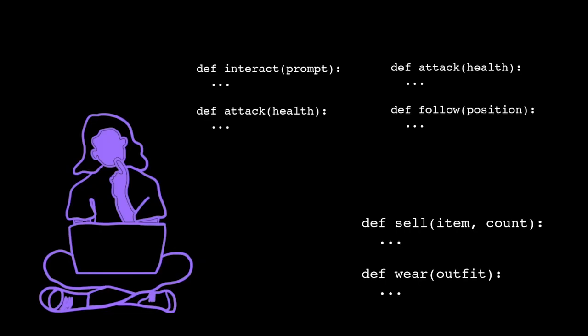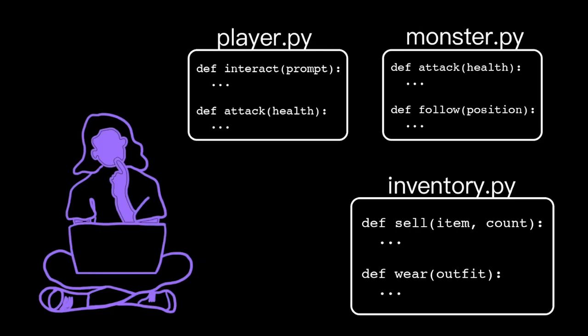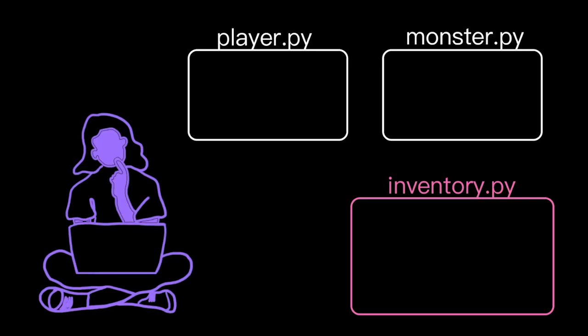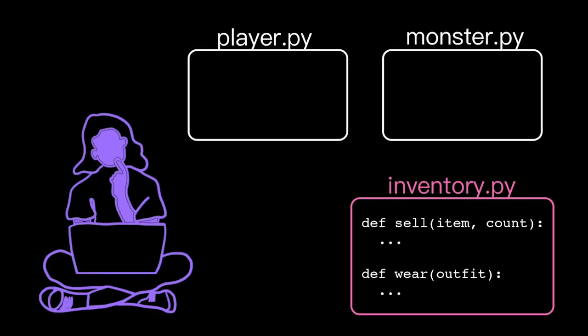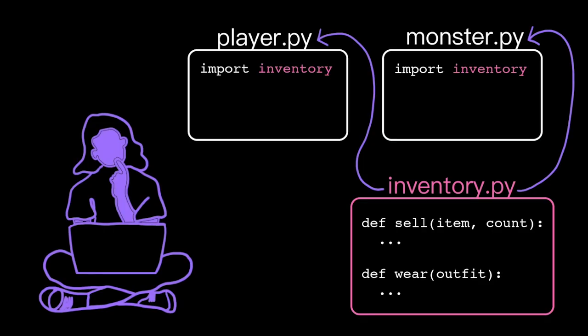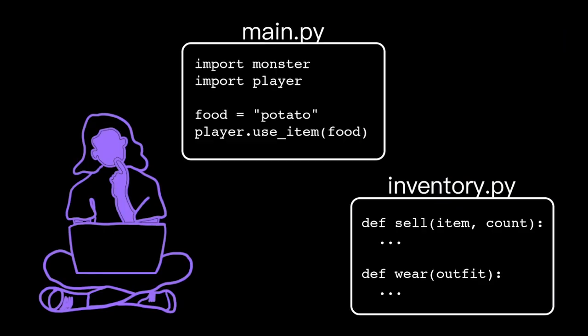Well, they're really just a convenience for the programmer. We break down our tasks into functions, and then we group those functions into modules. Well-written modules make programs easy to navigate, because if I want a piece of functionality related to inventory management, I would know to look in the inventory module. They also make code more reusable, because I can package a bunch of related functionality into a module and then import it in multiple places. And they let us focus on one thing at a time as we're building.